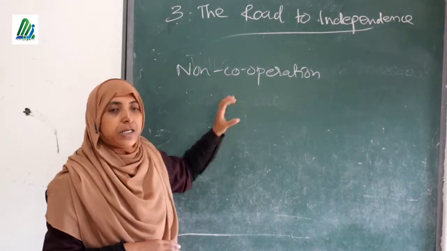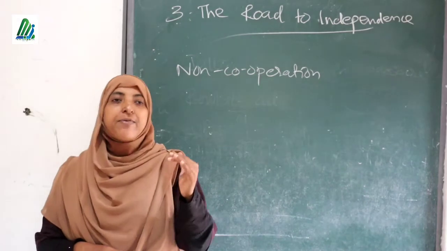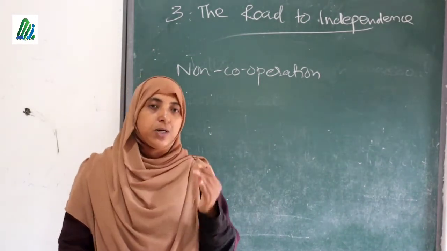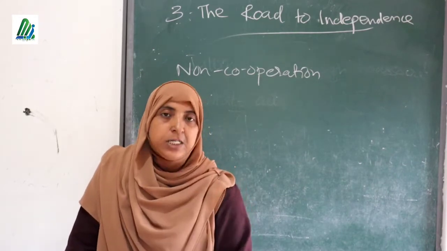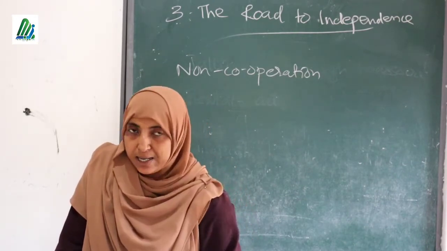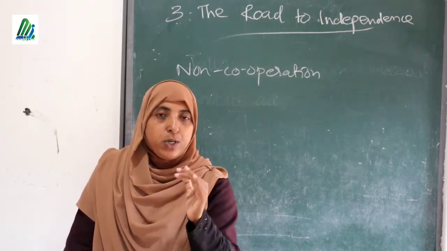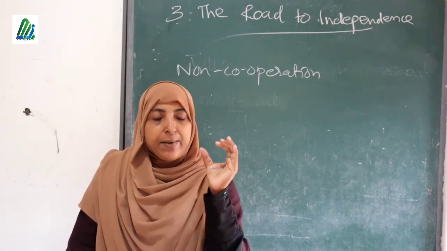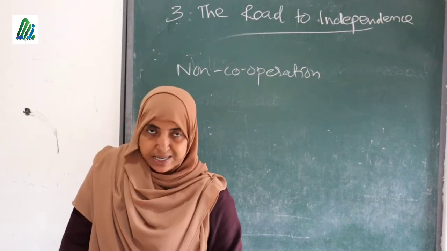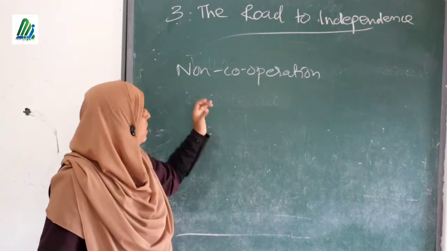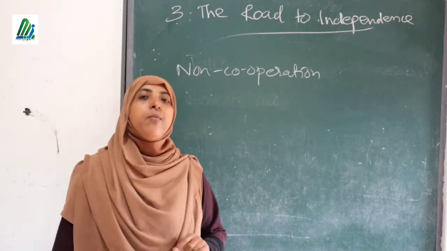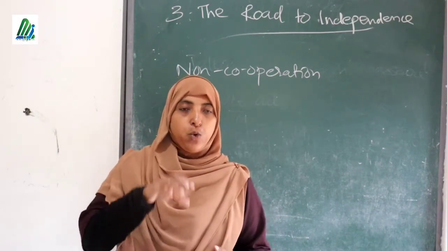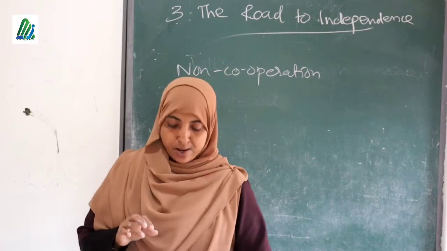Also, the non-cooperation movement was a great success in our freedom struggle. You remember that this movement was established by Gandhi against the British because of the Jallianwala Bagh massacre. Okay, so today we discussed two important points. First one, what is the Jallianwala Bagh massacre, and what was the important reason for it, and the third point we discussed, for what purpose the non-cooperation movement was formed. Okay, so once again I am going to repeat today's important points.